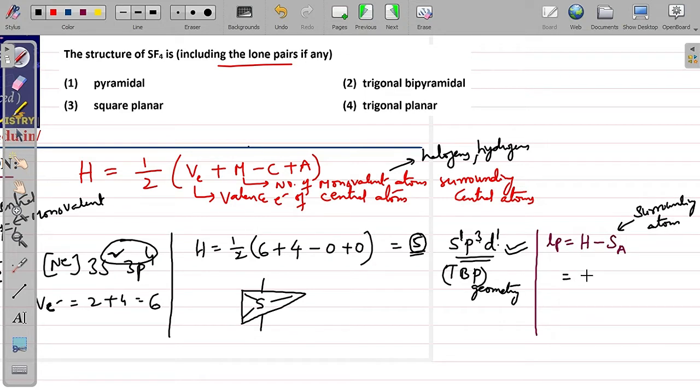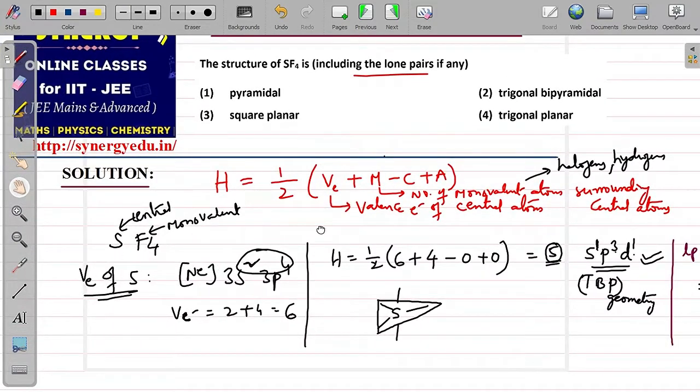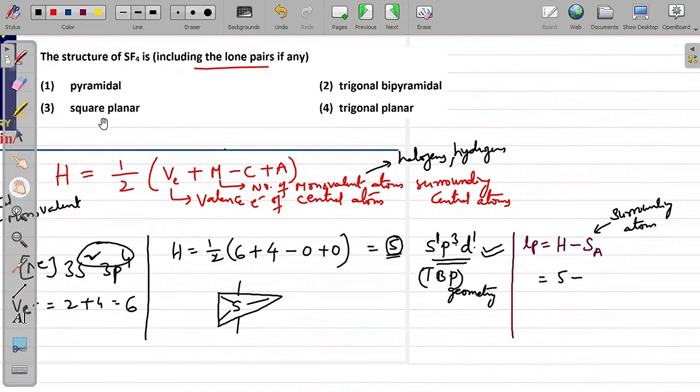Anyway, in this present example, all are halogens only, monovalent only, but all you have to count here and put. So H value is 5 obtained earlier, and in SF4, how many surrounding atoms are there surrounding the central atom? 4 atoms are surrounding the central atom. So take that 4. So this will be 1. So there is one lone pair present.